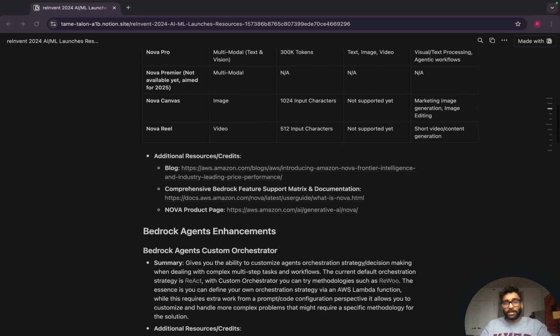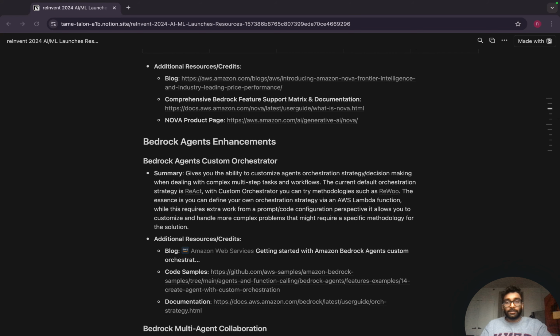That being said, the second major part of Bedrock I wanted to highlight that stood out to me at least was the enhancements to Bedrock agents. For those of you that are not too familiar with agents, this might be a little more nitty-gritty to understand, but at a high level, an agent is essentially, you can think of as you're giving an LLM access to a set of different APIs, or we call them tools, essentially, where the LLM decides which tool should I use to solve what problems. And a high-level example of this might be, you're asking your LLM questions about weather,